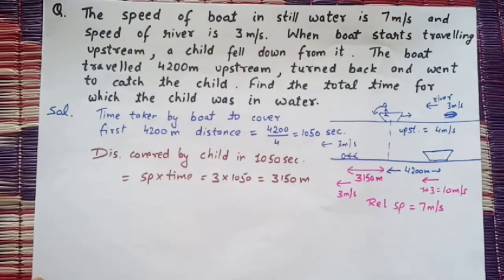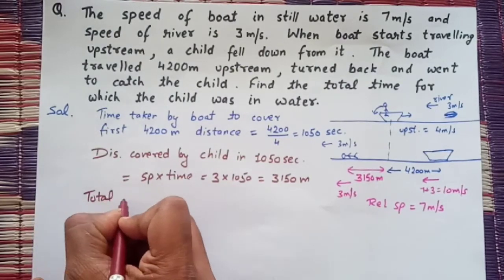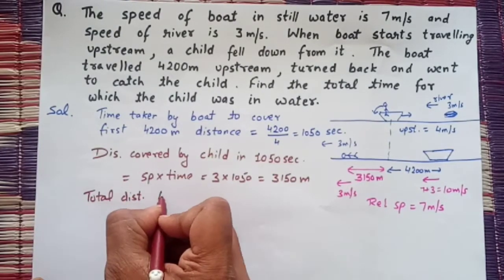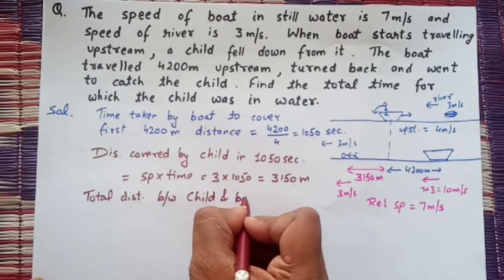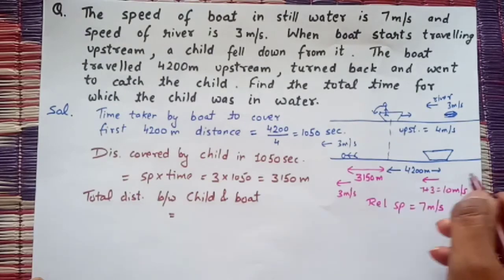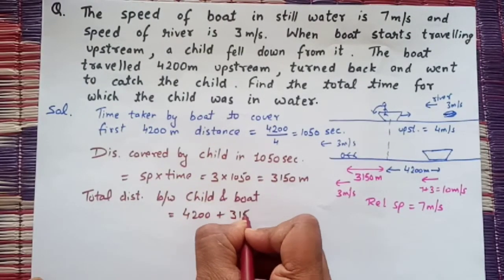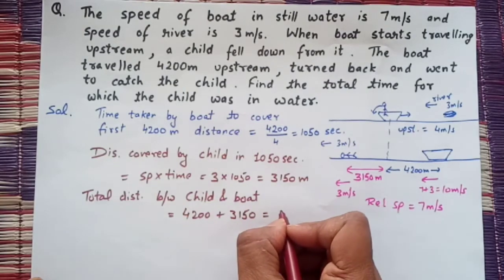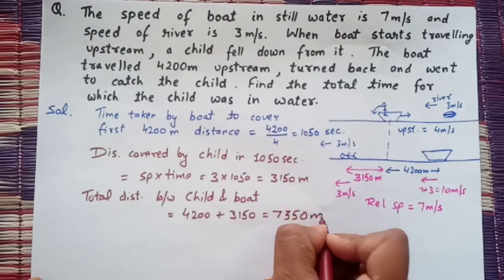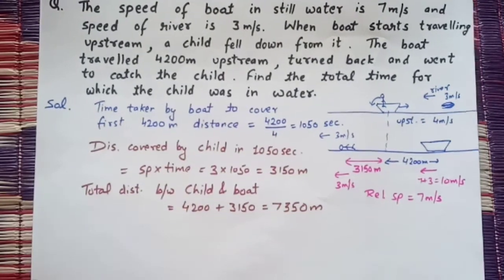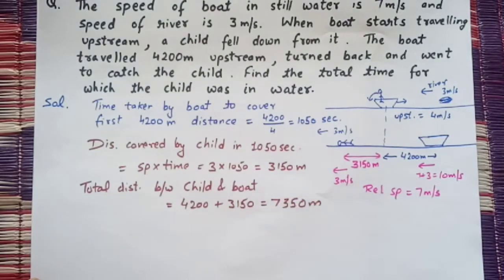Now the boat has to cover the total distance between child and boat. It will be 4200 meter plus 3150, which is 7350 meter.